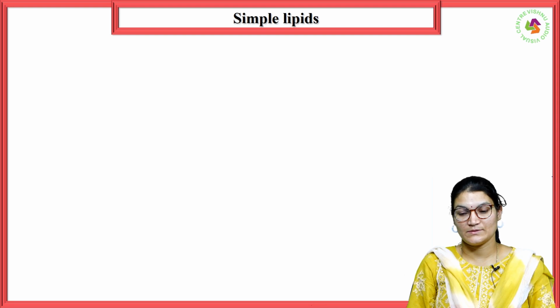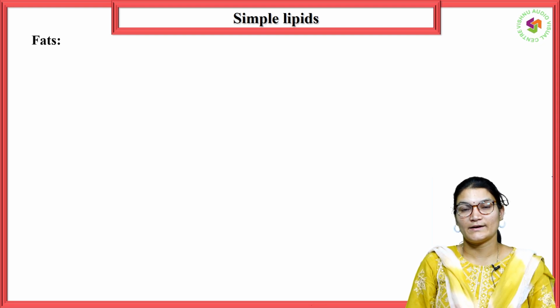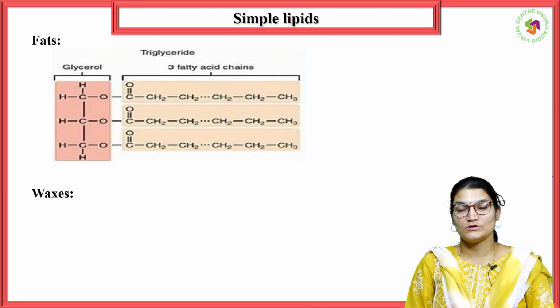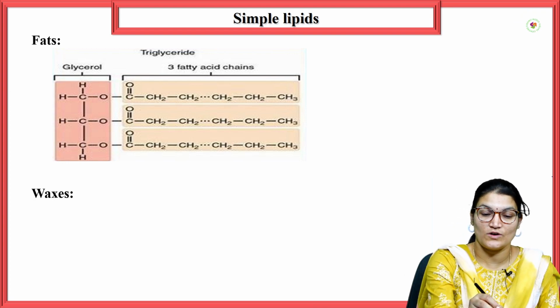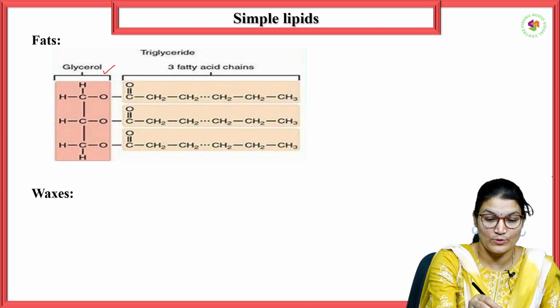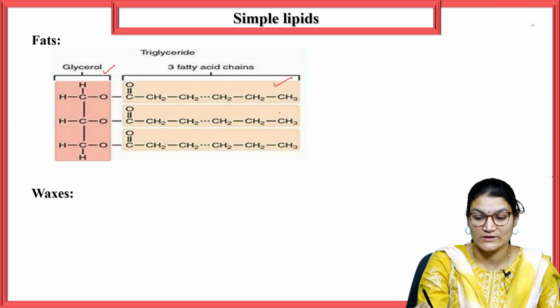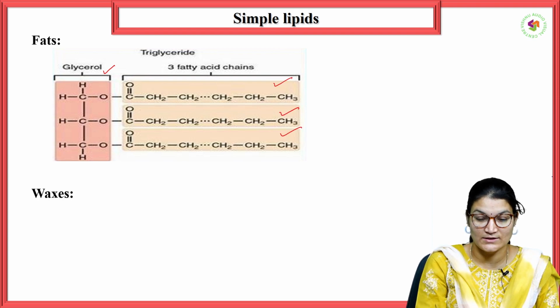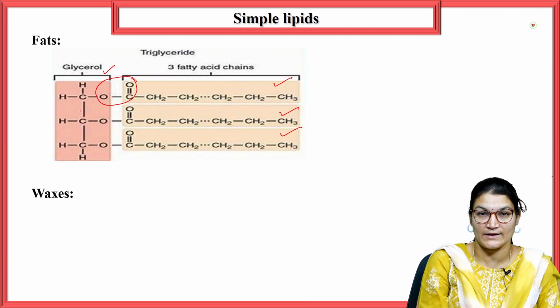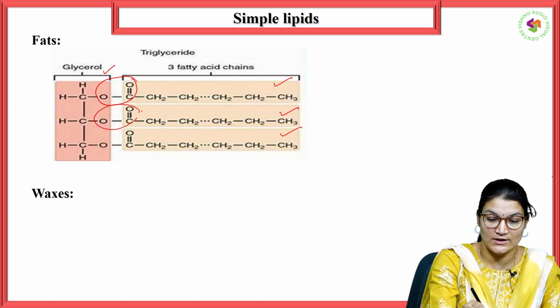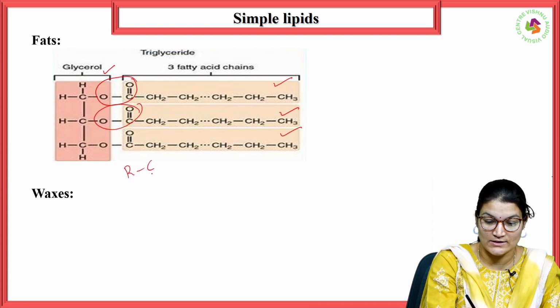So let's start with simple lipids. We have two categories of simple lipids, as we already discussed: fats and waxes. The major simple lipid is triglyceride, which consists of glycerol as the main portion, attached to three fatty acid chains by forming an ester linkage between glycerol and fatty acid. This is called an ester linkage, that is R-C(=O)-O-R.